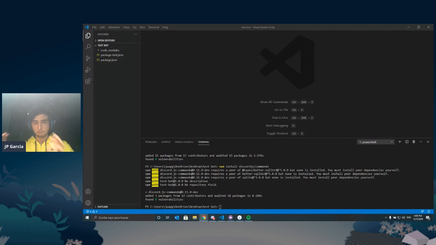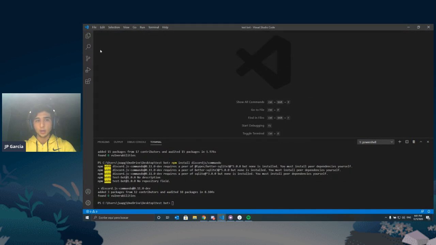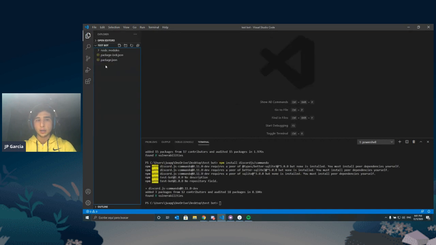Okay. So we've installed Discord.js. We've installed Discord.js Commando. Now we need to start creating our files. First we're going to create an index.js file. How we do that is on the left side under the Explorer menu. Click on the Explorer menu, and under the testbot folder, right click and click on new file.